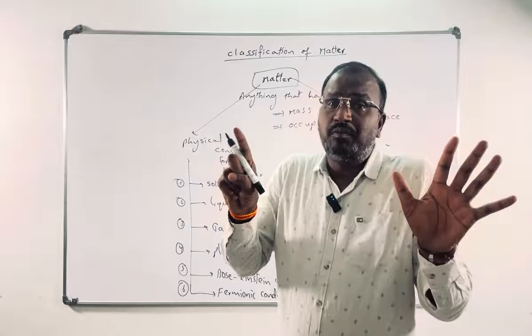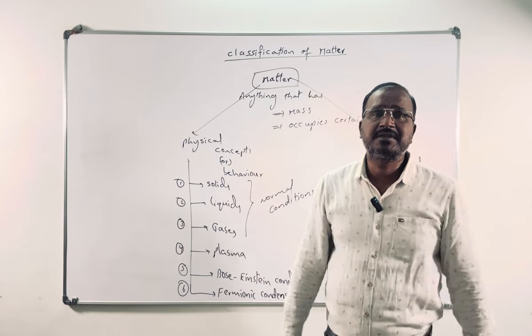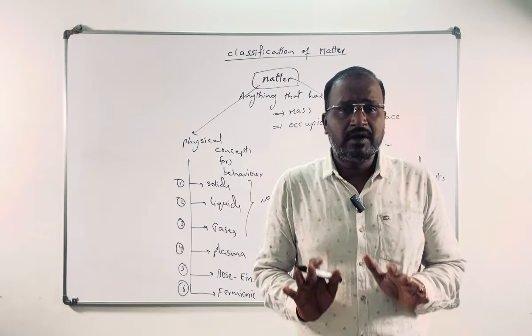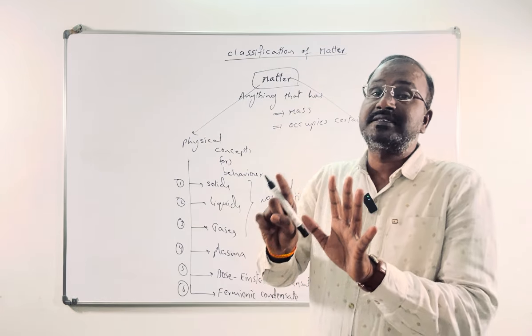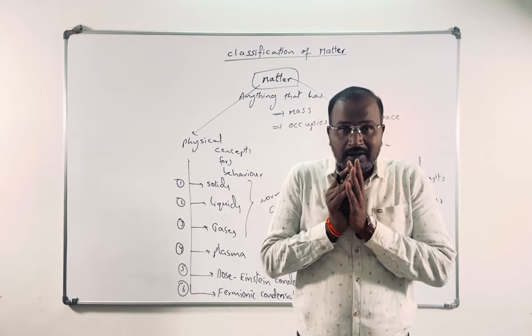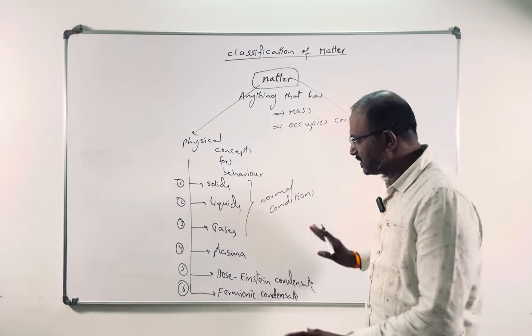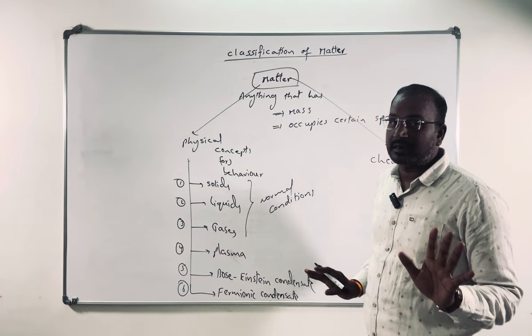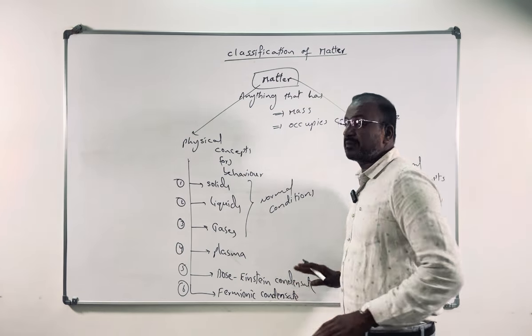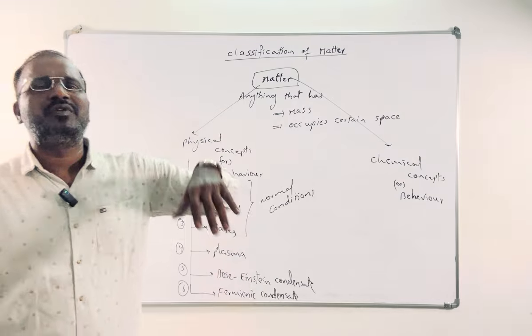Of course, more than six types are there. Don't be confused, 26 types of physical states are there for matter till now, but that is not our requirement. These six types under abnormal conditions and three types under normal conditions are more than enough.